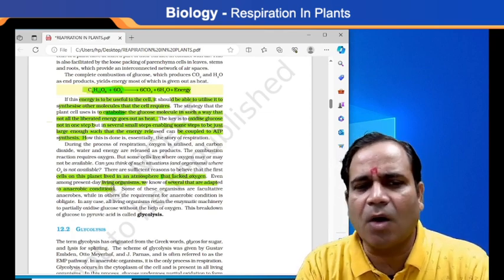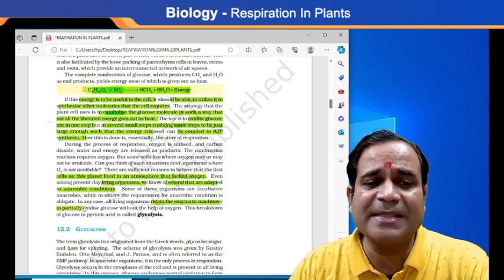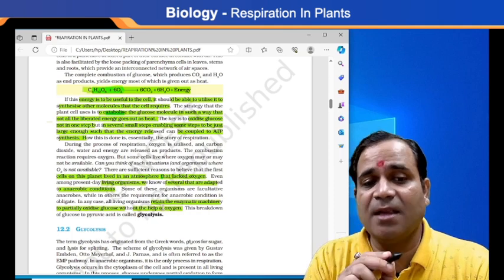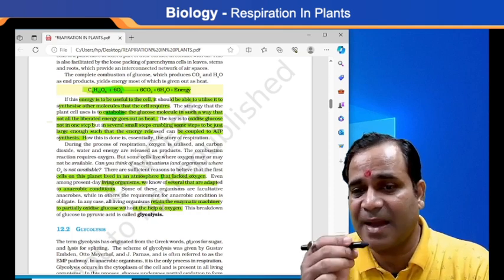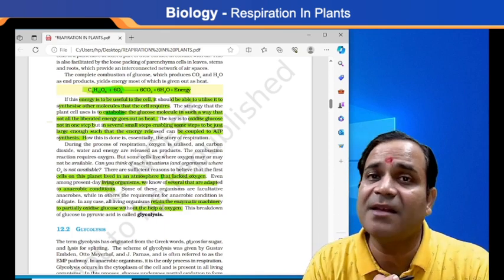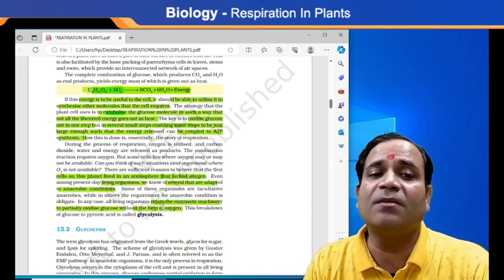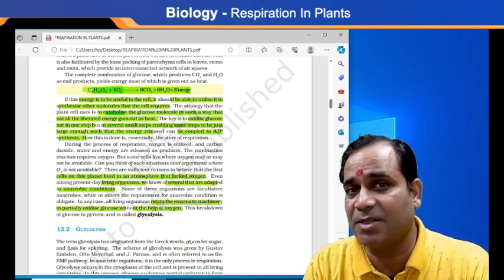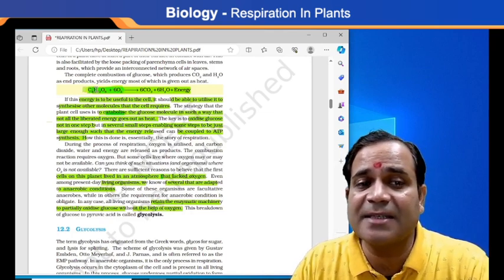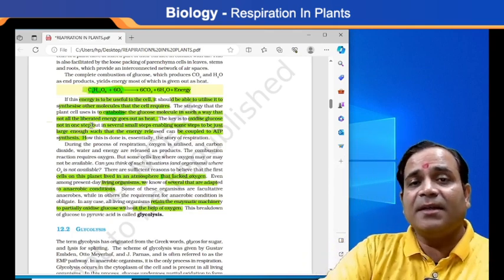All living organisms retain the enzymatic machinery to partially oxidize glucose without the help of oxygen. If any organism respires in the absence or limited supply of oxygen, oxidation will still take place, but glucose is only partially oxidized, not completely. Here in this reaction you see the complete oxidation of glucose.